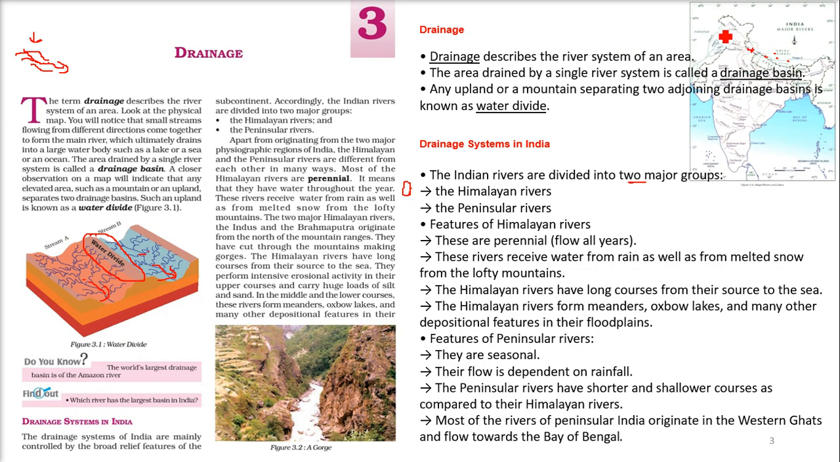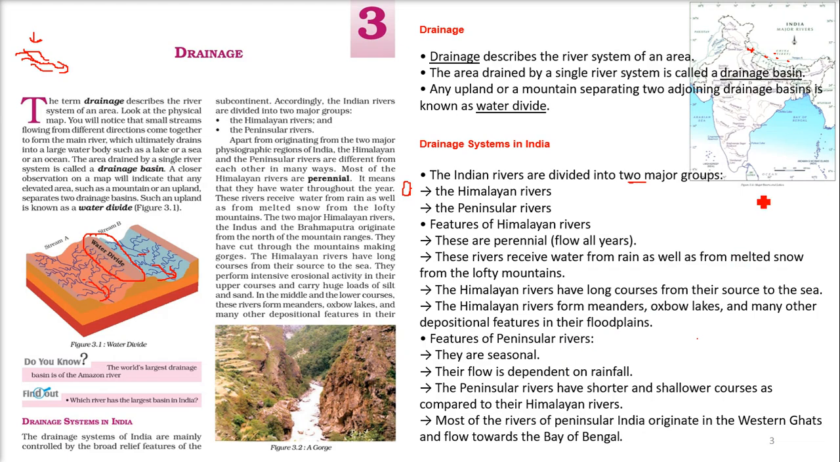The Indus has a distance of 2900 kilometers. The Ganga, from its origin till it meets the Bay of Bengal, has a distance of 2500 kilometers. These Himalayan rivers form meanders, oxbow lakes, and various other depositional features in their floodplains. Wherever they move, depending upon the speed and the content, they make meanders, oxbow lakes, and other depositional features. I'll talk about these meanders and oxbow lakes.